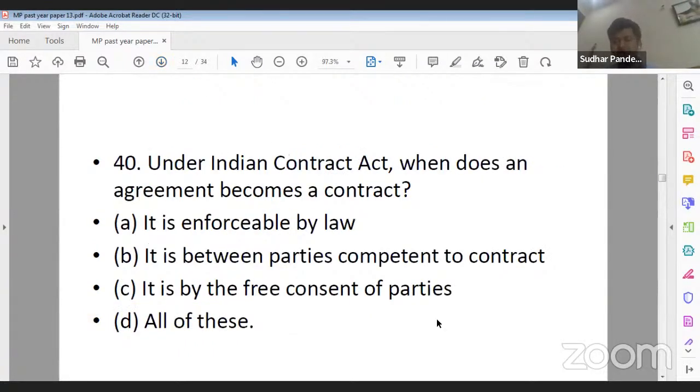Next question, question number 40. Under the Indian Contract Act, when does an agreement become a contract?